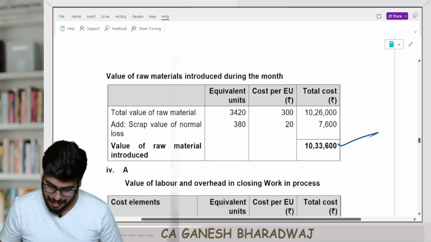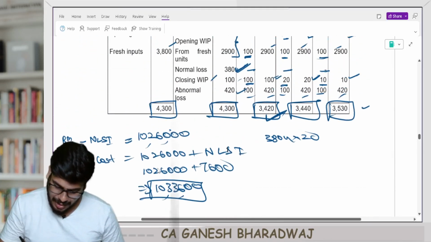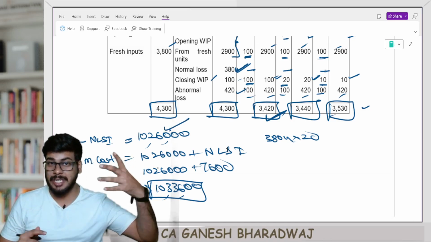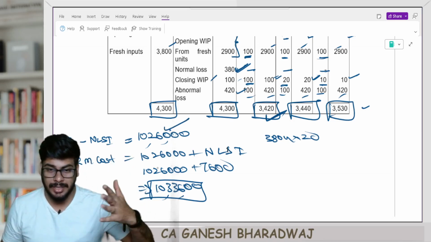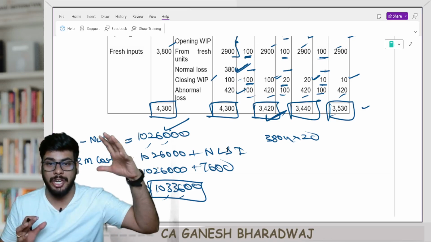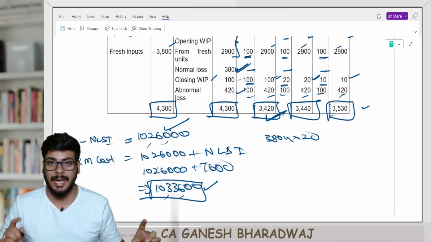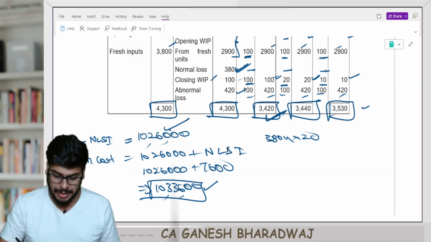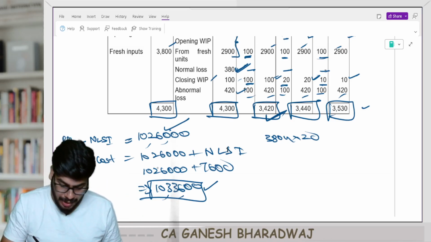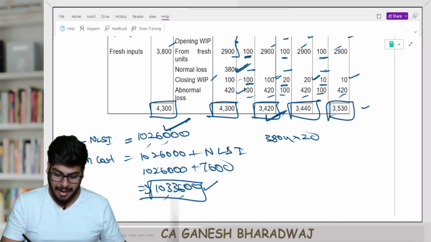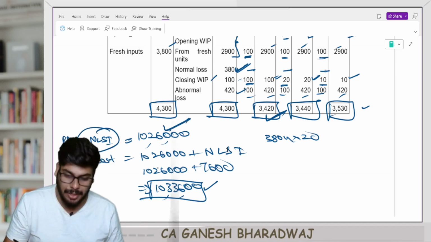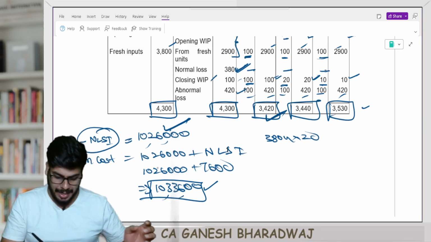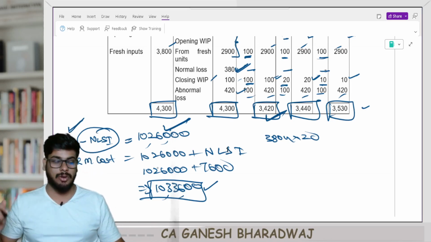Had I been an examiner, I would have definitely given this as an option because it is very confusing. No, don't think I'm a sadist. I just want you guys to be prepared for the right answer. That's the reason I'm saying this. The raw material cost that you arrive at would have been adjusted for normal loss scrap income. It needs to be added back because now they're asking for the gross raw material cost.